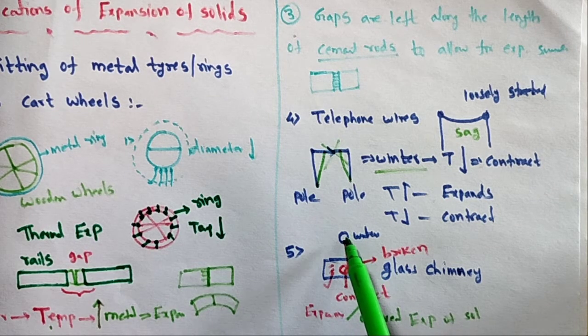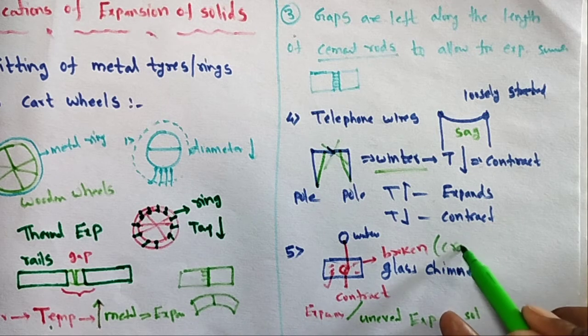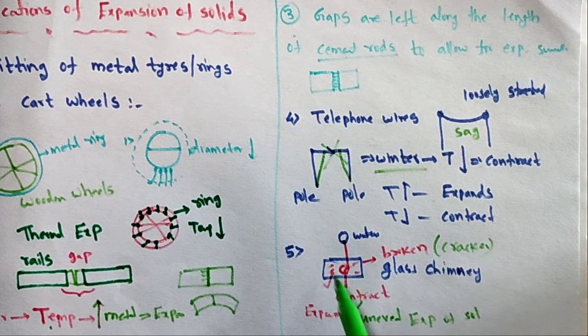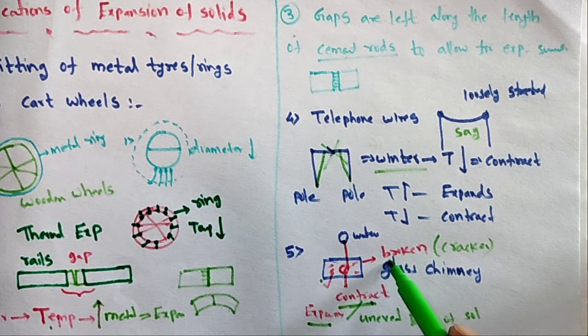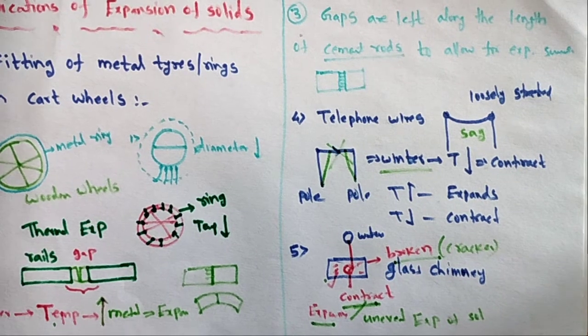So when a water drop falls on a hot glass chimney, it cracks. The portion of the spot where the water drop touches contracts, and the remaining portion is still in an expanding state. So due to this uneven contraction, the glass cracks or breaks. This is also one application.